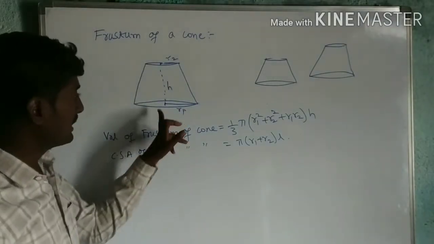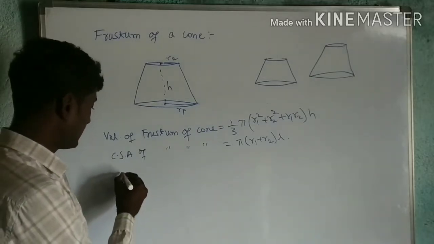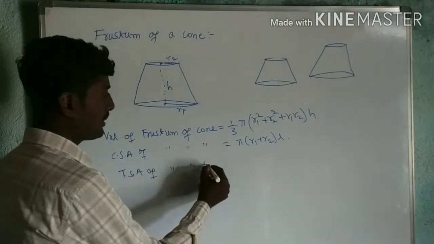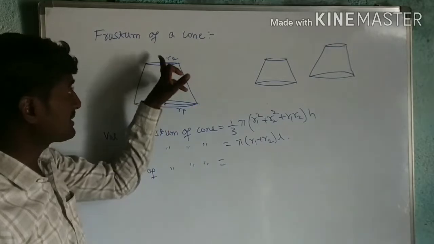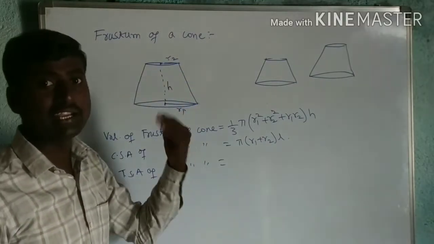If suppose these two are kept closed, that is the TSA of the frustum of a cone. That will be the CSA of the cone plus the areas of the circular base and top.